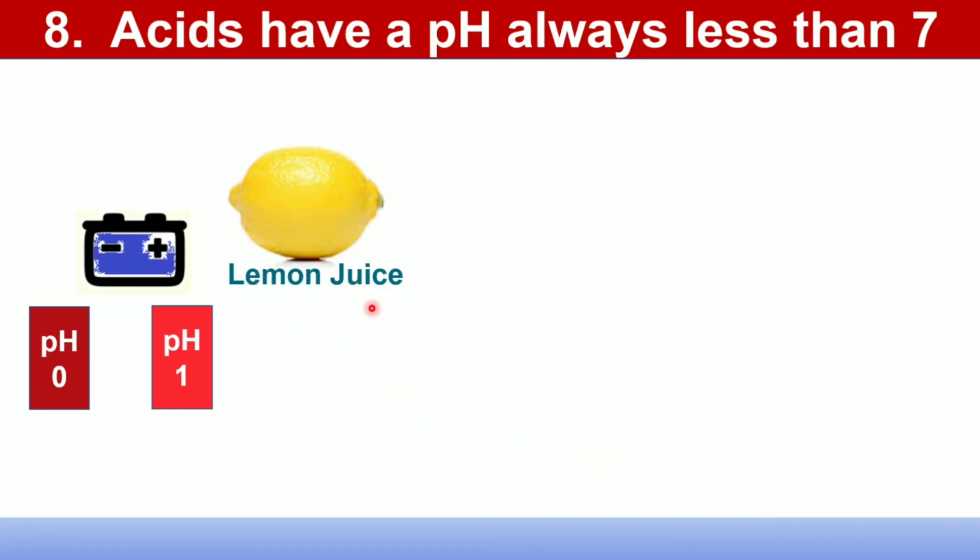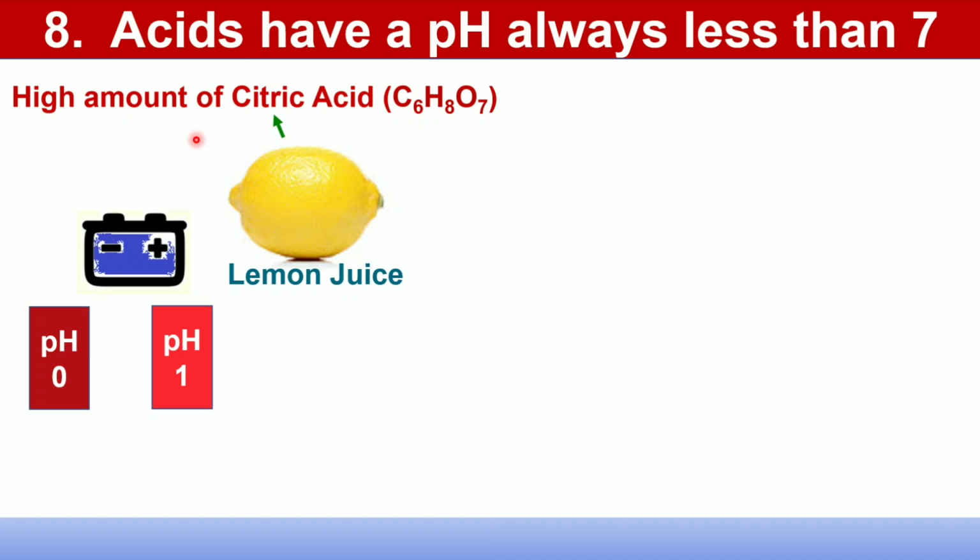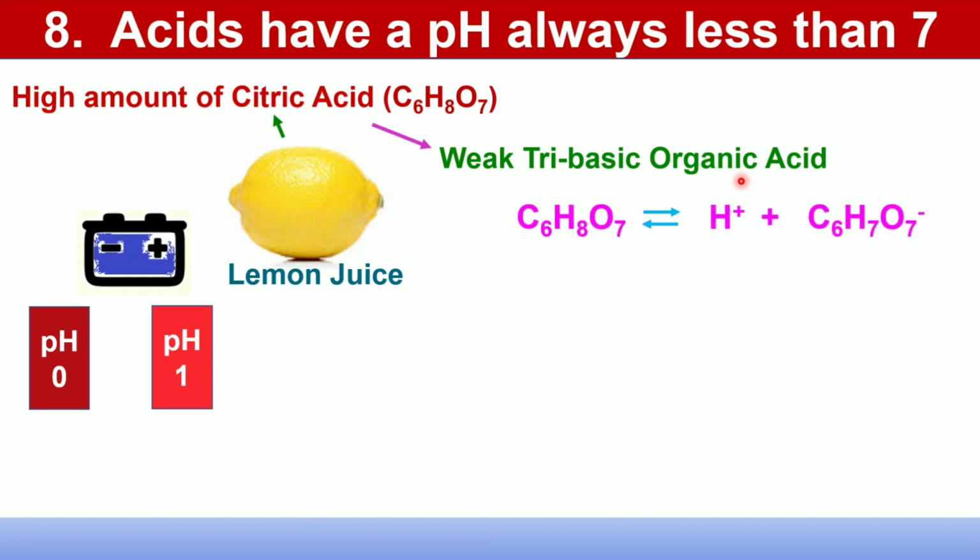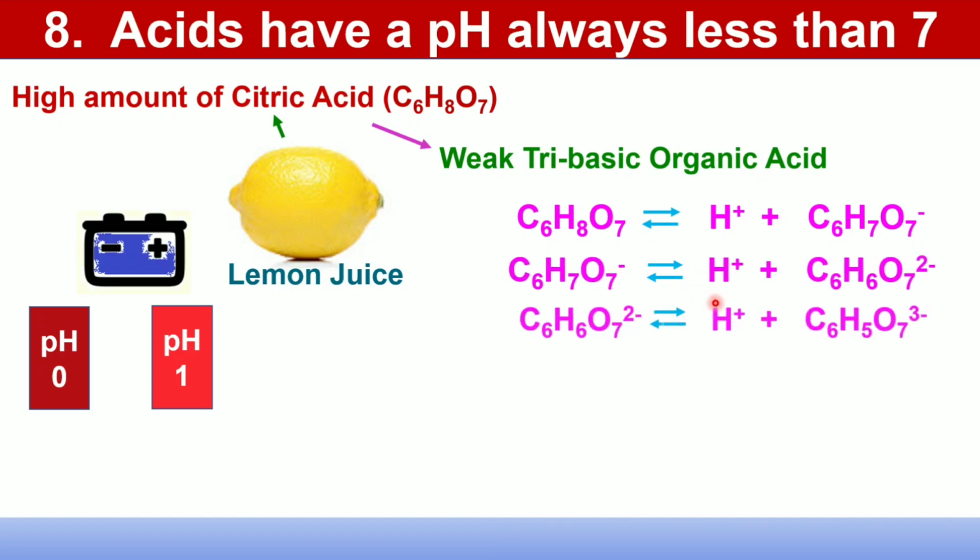Lemon juice consists of a high amount of citric acid. Its chemical formula is C6H8O7. It is a weak tribasic organic acid. So in aqueous solution, it has 3 dissociation equilibria. This is the first dissociation, this is the second, and this is the third dissociation equilibrium.